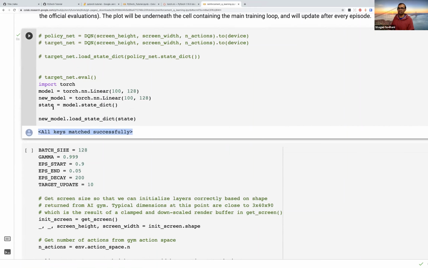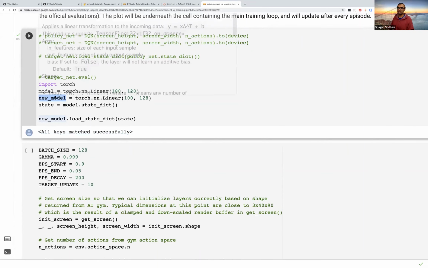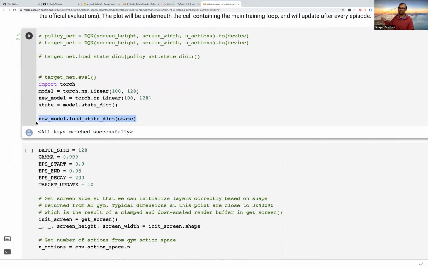And now whatever weights the model had, new model has the same exact values of the weights, because it's basically as if we have taken each tensor and copied it into the new model. So load_state_dict enables you to do it in one function call. You do not have to actually enumerate all the different tensors, weights and biases that the model is tracking. So by doing this load_state_dict, we are making sure that whatever weight the policy net had is now on the target net as well.